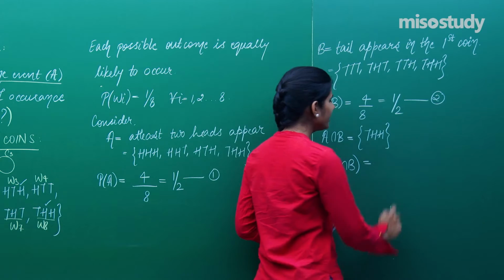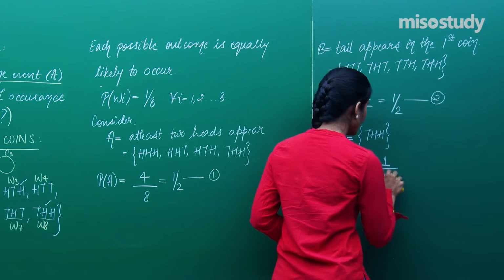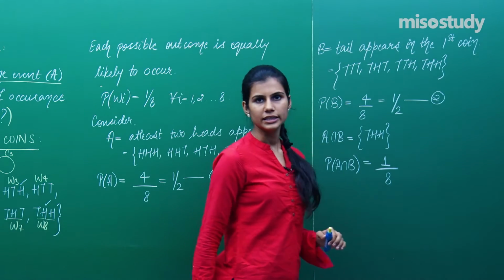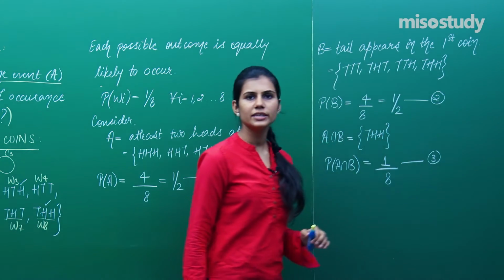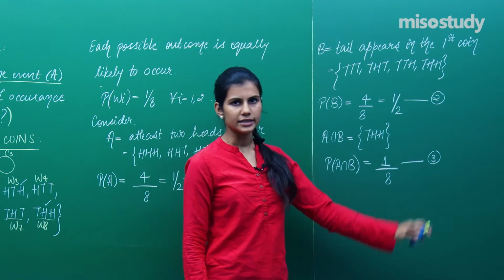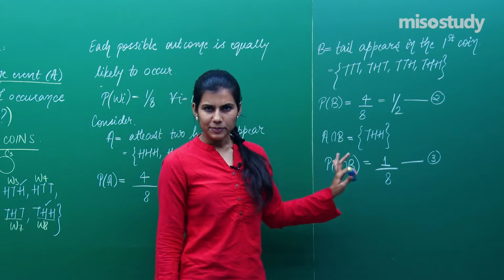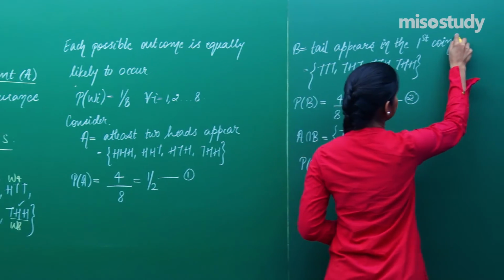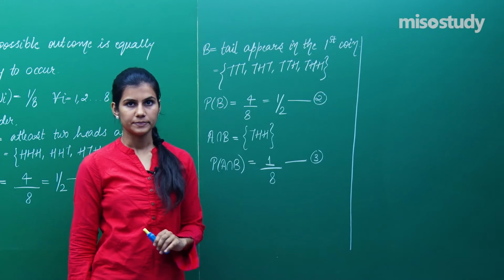So you write the number of elementary events favorable to A intersection B upon total number of elementary events. So out of 8, only one elementary event THH is favorable to event A intersection B. So 1 upon 8 is the probability of occurrence of A intersection B. Keep these three things aside and focus upon a new question.